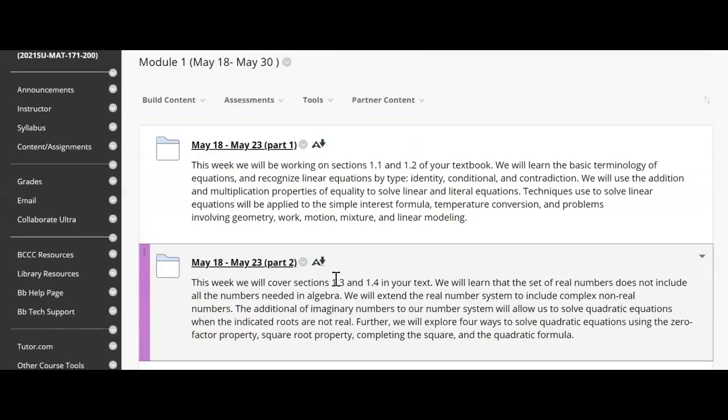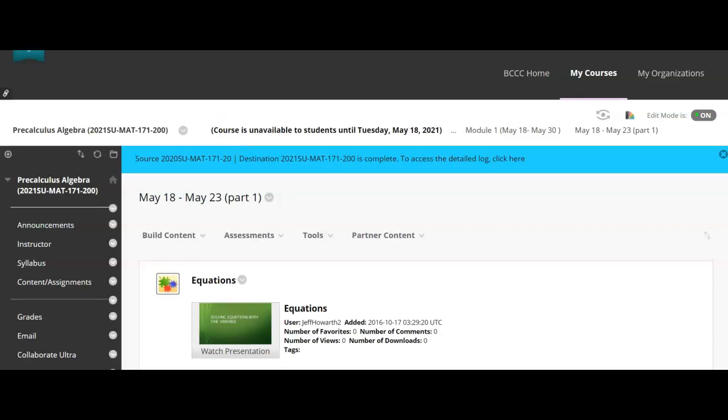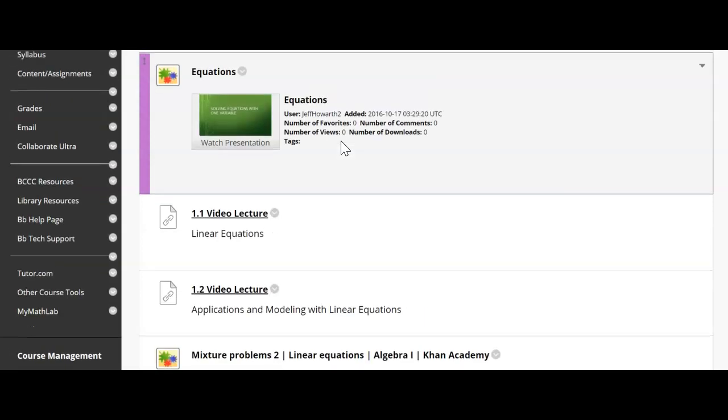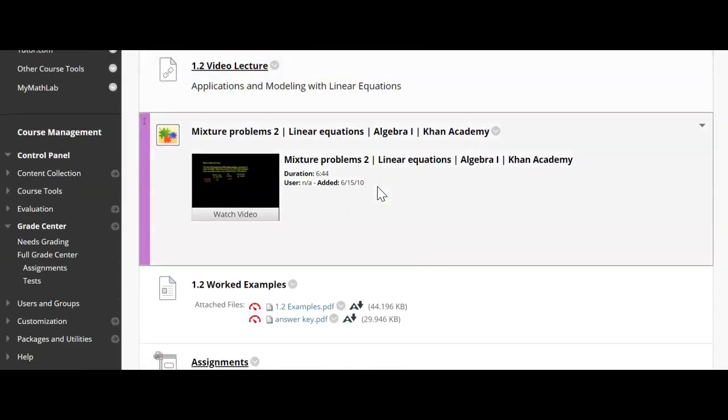Okay. So let's just look in one of these folders and see what it looks like. All right, so you'll see here that in the folder you have these videos that you need to watch. When you're watching these videos, you're going to take copious, detailed notes on notebook paper, and then submit those at the end of the module. So make sure you watch these videos and take notes. It's very important that you do that. So you're going to watch all those videos that I've posted.